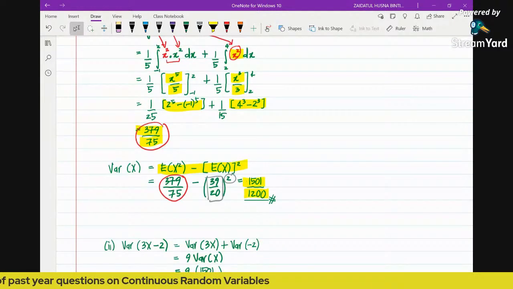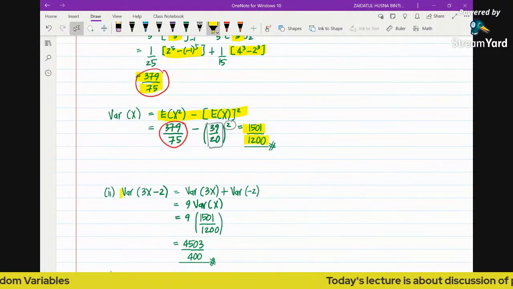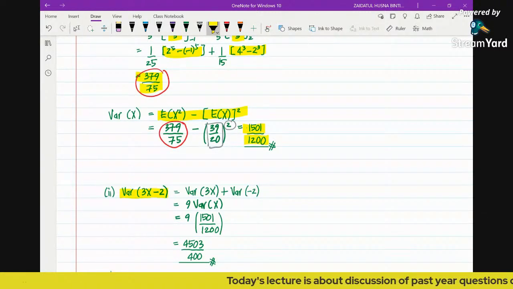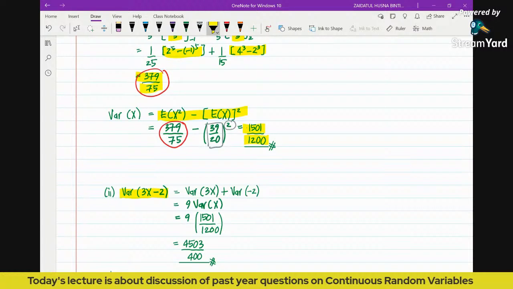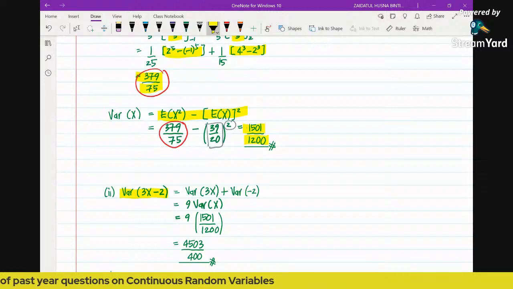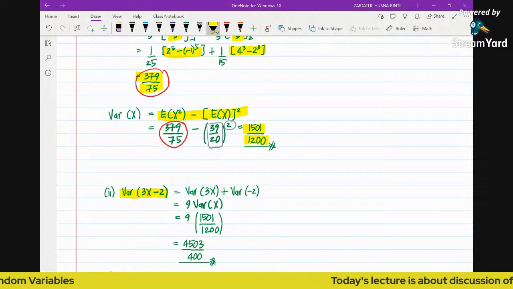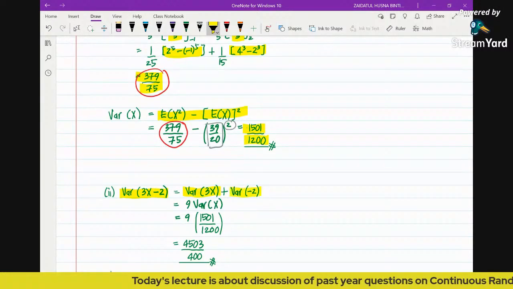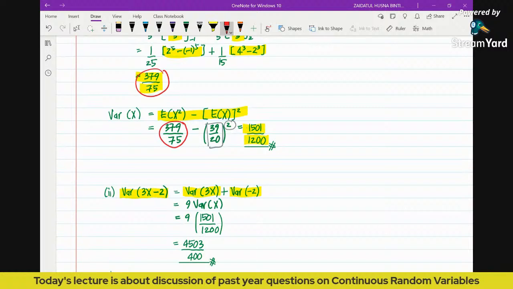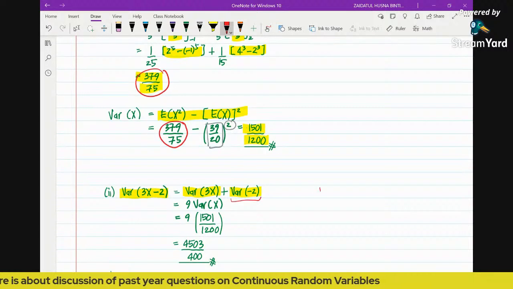For the second Roman, the question is asking for the variance of 3x minus 2. Rather than finding the new variance using the formula, we will apply the properties of variance. So variance of 3x minus 2 is variance of 3x plus variance of negative 2. And we know that the variance of a constant is simply 0, from the property. So variance of a is simply 0.